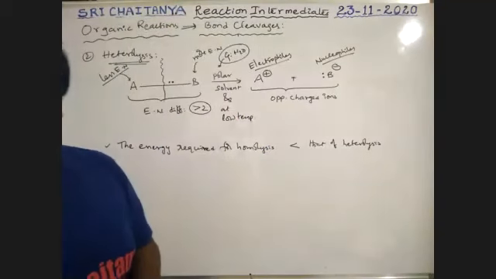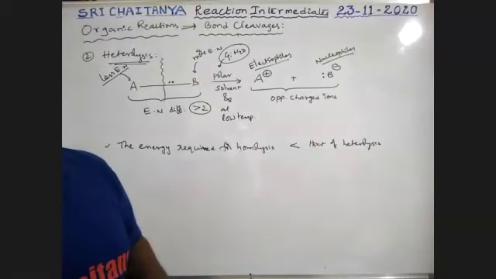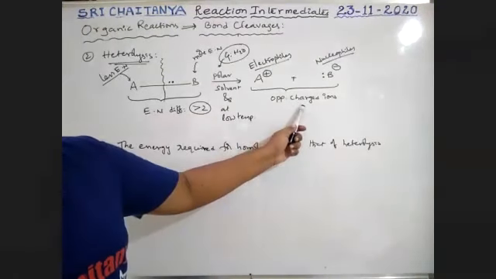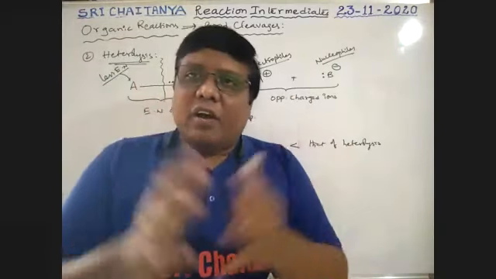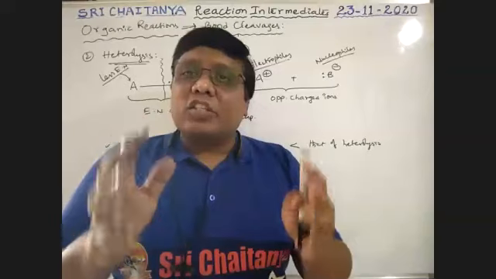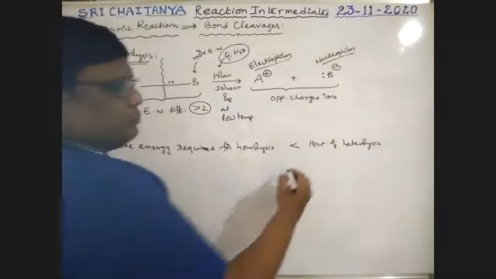Why is homolysis easier than heterolysis? Because during heterolytic bond cleavage, oppositely charged ions are formed. Between the ions, there is a strong electrostatic force of attraction.